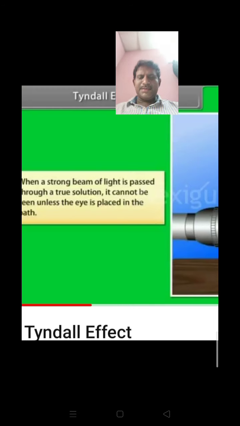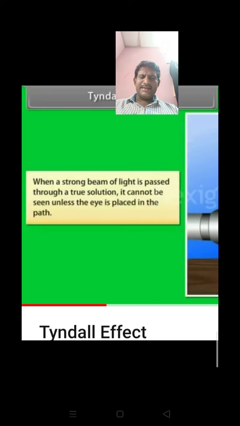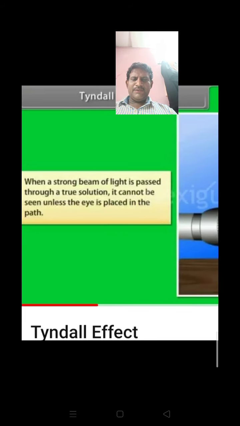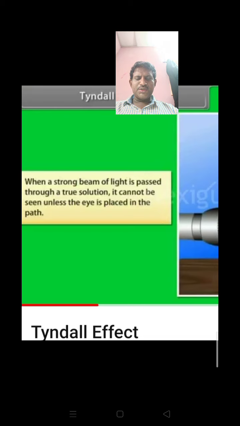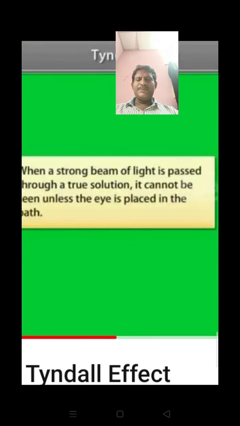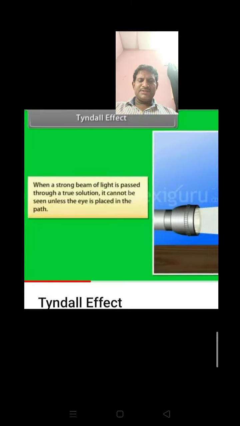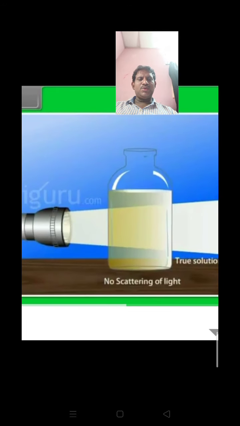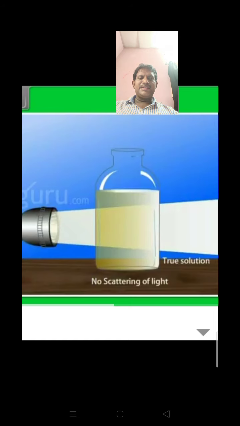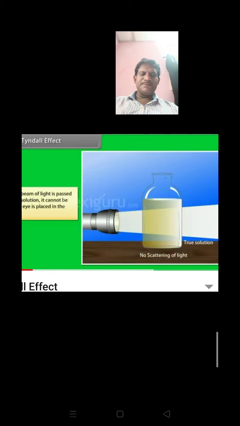Now let us discuss what is meant by Tyndall effect. When a strong beam of light is passed through a true solution, for example when sugar is added to water, it completely forms a true solution. The beam cannot be seen unless the eye is placed in the path of the beam. That means no scattering of light occurs in the case of true solutions, so there is no Tyndall effect observed in a true solution.